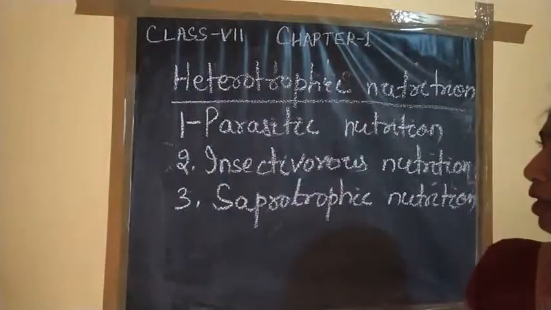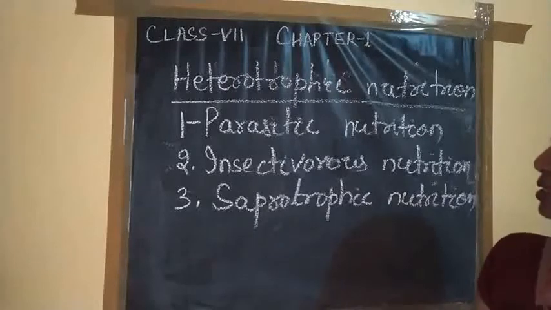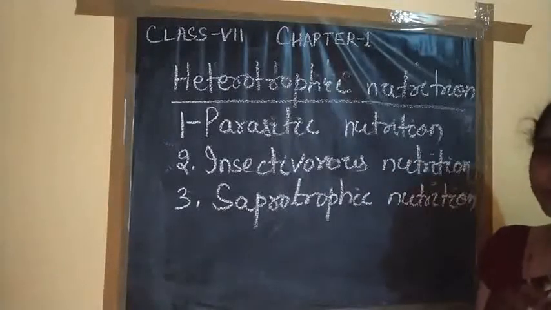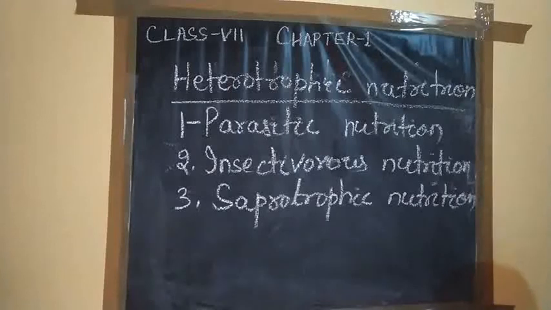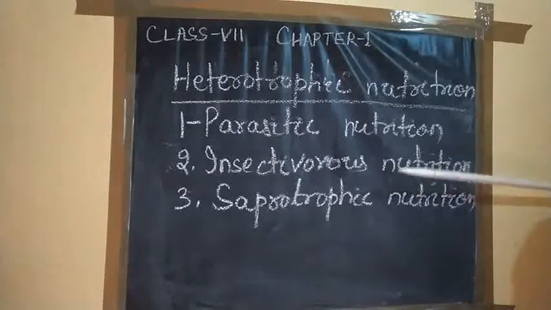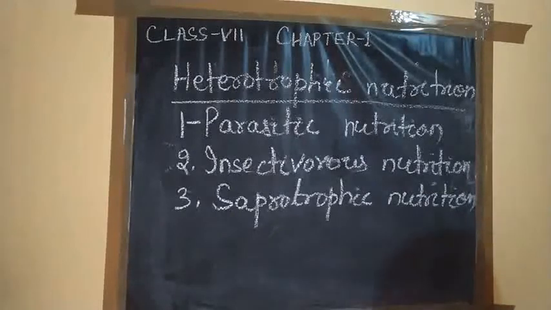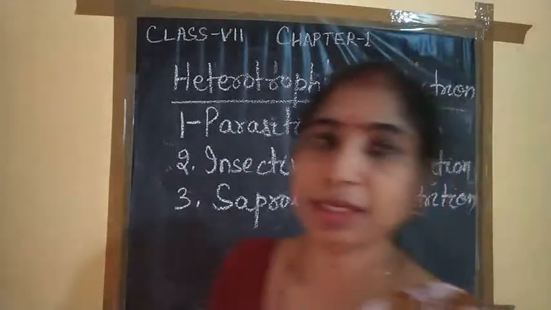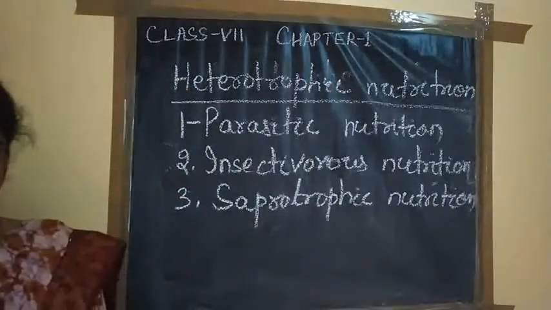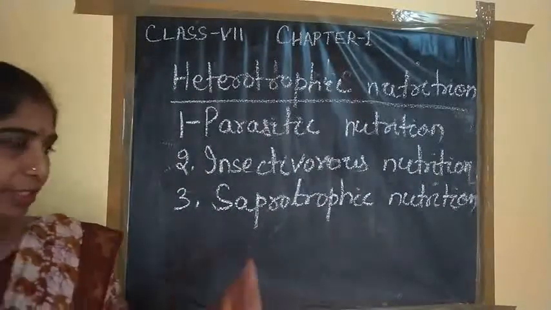So, in our previous class, we discussed the heterotrophic mode of nutrition. In that, we read about parasitic nutrition and insectivorous nutrition. Today, we will discuss saprotrophic nutrition, or the saprotrophic mode of nutrition. What type of nutrition? This one.